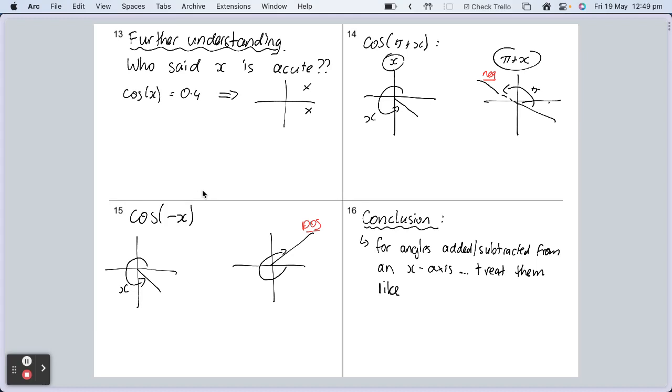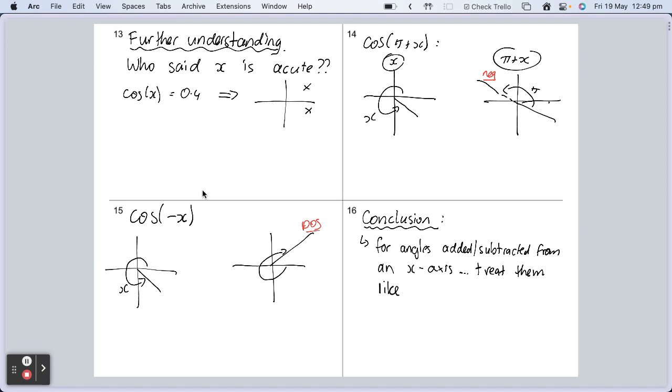Okay? So it's a really important point to make and to understand, because when we start looking at adding things other than pi or 0 or 2 pi, in other words, when we start changing it from angles added, subtracted from an x-axis to angles added and subtracted from a y-axis, we're going to have to change the story up.